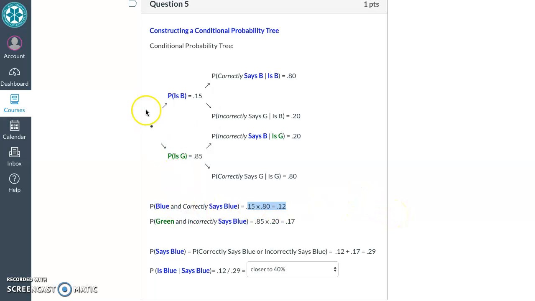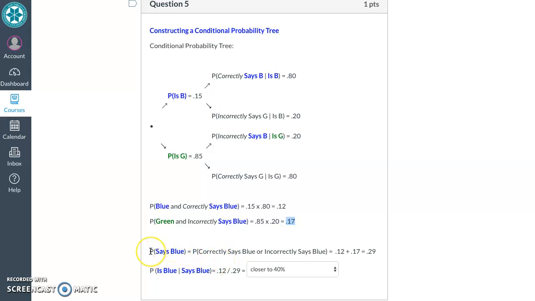Now the other one we're interested in is the other time they say it's blue. What are the odds that it's green and they say it's blue? So that's the other bit of the tree we're interested in. Probability it's green and, incorrectly, says blue. Well, there's an 85% chance that it's green and a 20% chance of them saying that it's blue given that it's green, which equals 0.17.